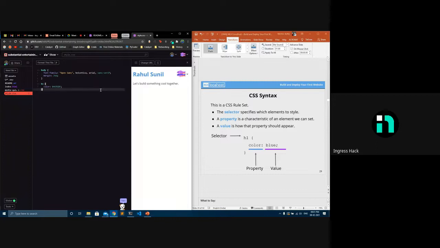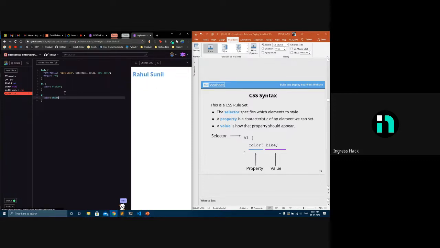If we want to change the color of this paragraph to red, the selector is P, then color will be red. So we'll change the color of that to red. I think it's too small. Okay, so I'll make it white, so they'll become invisible.